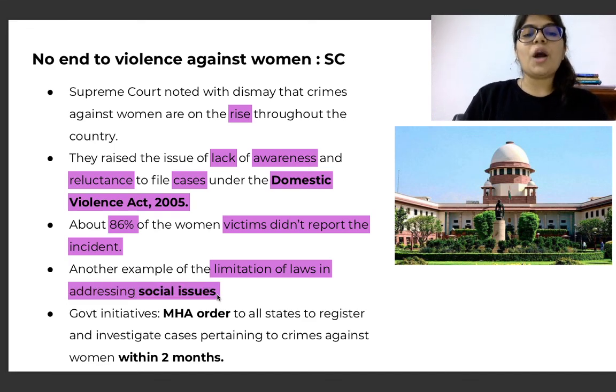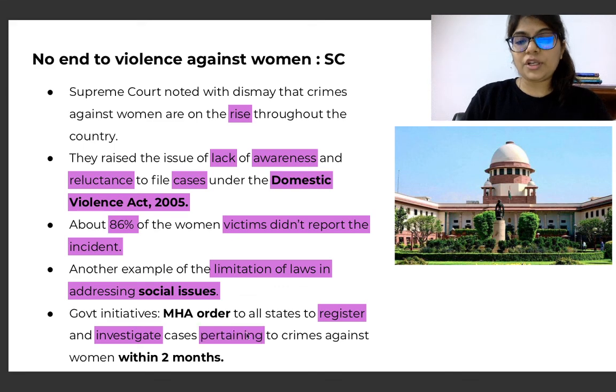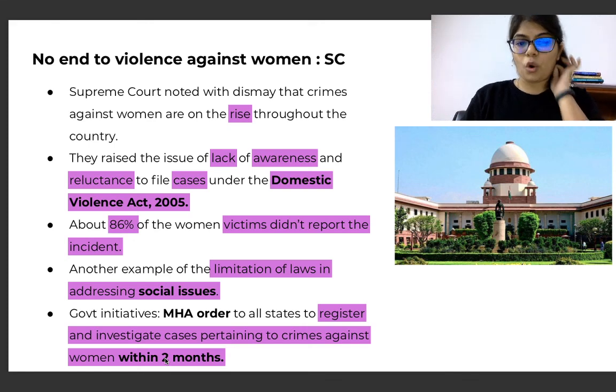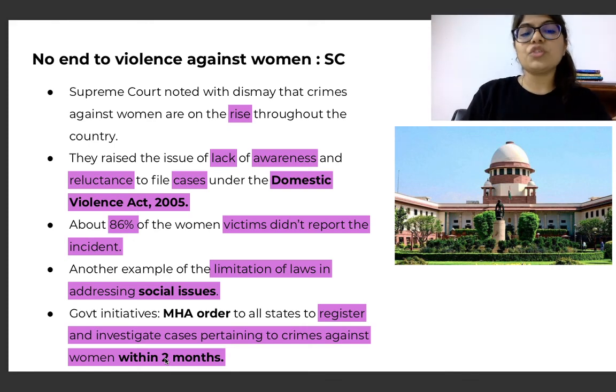Right, now the government initiative for the same has been an MHA order to all states to register and investigate cases pertaining to crimes against women within 2 months. So the MHA order, Ministry of Home Affairs order, to all states has been to register and investigate cases pertaining to crimes against women within 2 months.